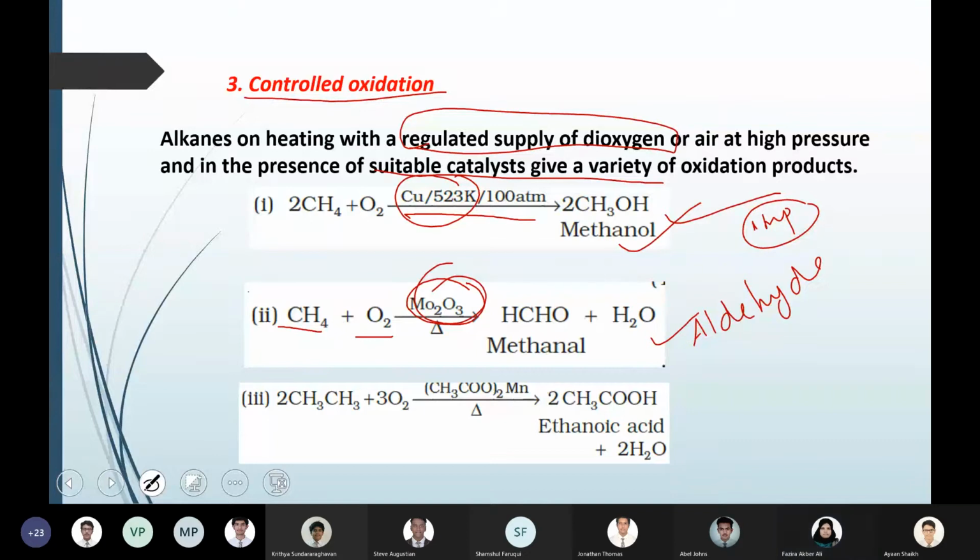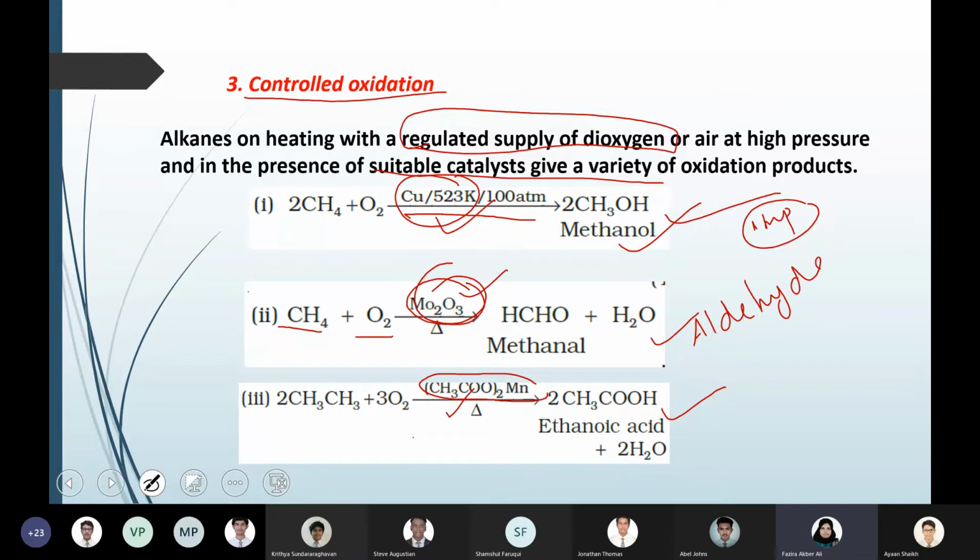And the third example is ethane on oxidation in the presence of manganese acetate, giving you ethanoic acid, again a carboxylic acid. So different types of products are possible when you do controlled oxidation of alkanes using different catalysts. Based on the catalyst, you decide what type of product you will get.